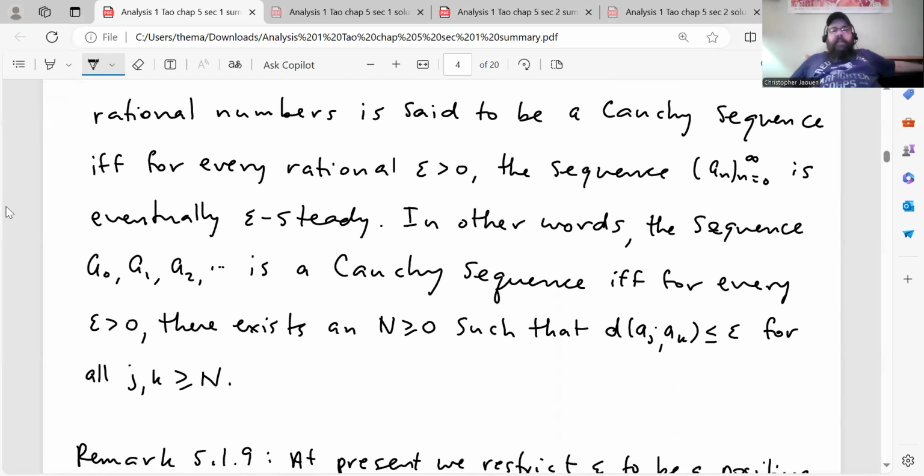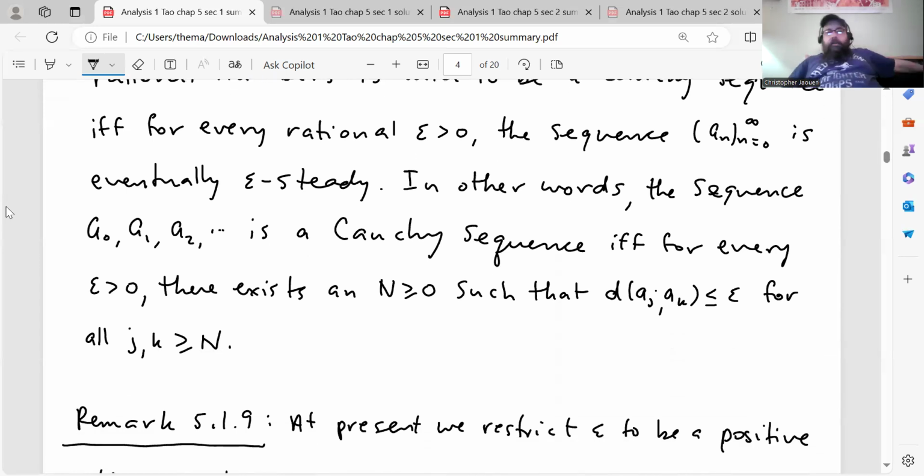In other words, the sequence a_0, a_1, a_2, ... is a Cauchy sequence if and only if for every epsilon greater than 0, there exists an N greater than or equal to 0 such that the distance between a_j and a_k is less than or equal to epsilon for all j, k greater than or equal to N. So in other words, just so you can visualize this, for a Cauchy sequence, all of the terms past some index are within an epsilon error of some number.